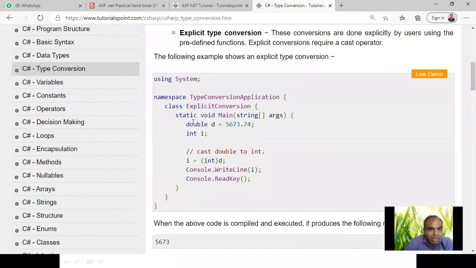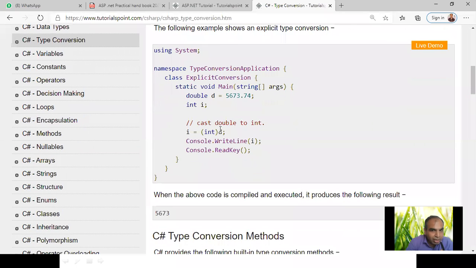So here an example of explicit conversion is given. See that now. Okay, static double d. Here they are declaring the value, which value? 5673.74. That is a double value, with a decimal point. And an integer i. Now we want to convert d into i, so we are converting a double into an integer.